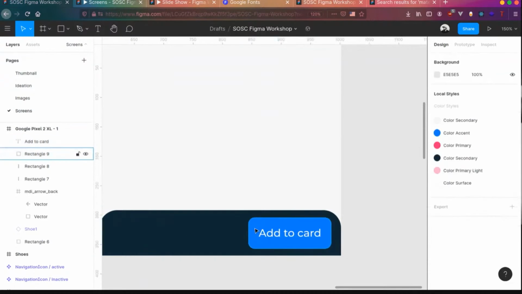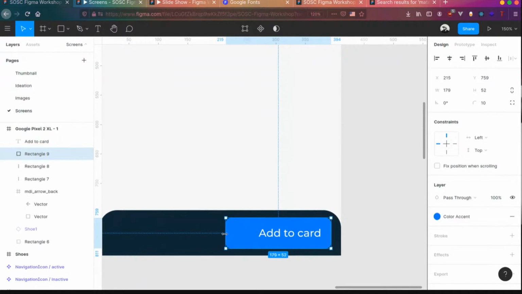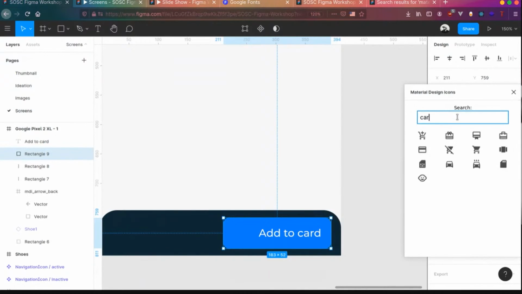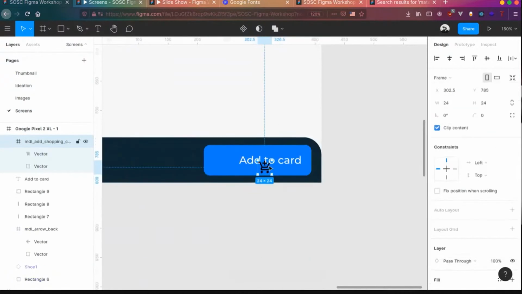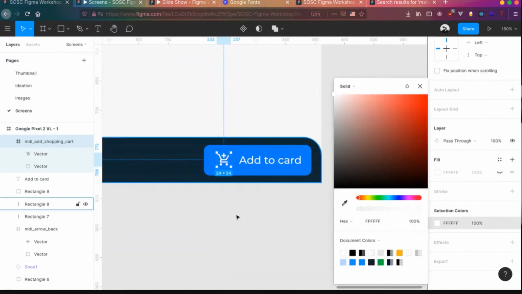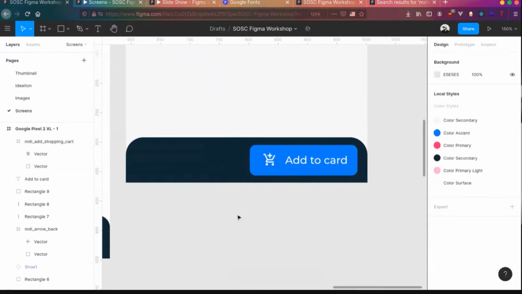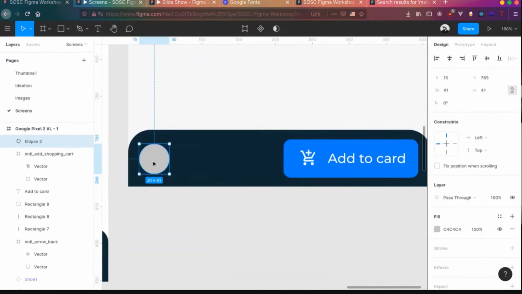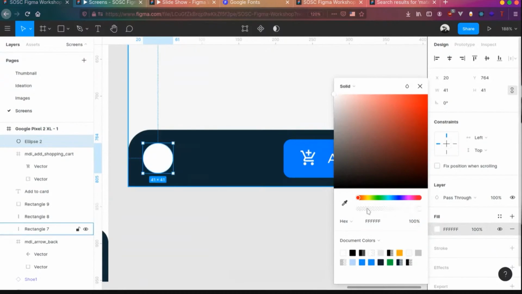And if you want an icon, you can actually add an icon to it. Right click, plugins, material design icons, and cart. You can get that icon, change the colors a bit. And let's add the controller thing, tricircle, and change the color to white and reduce opacity a bit.